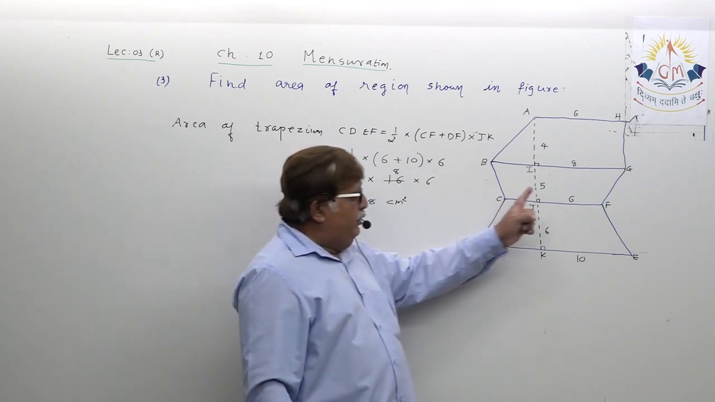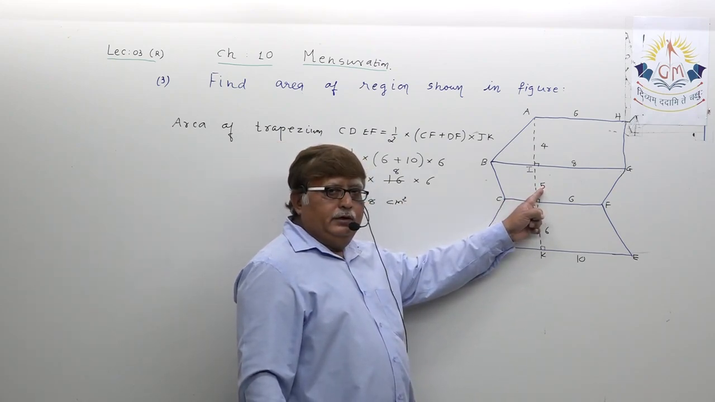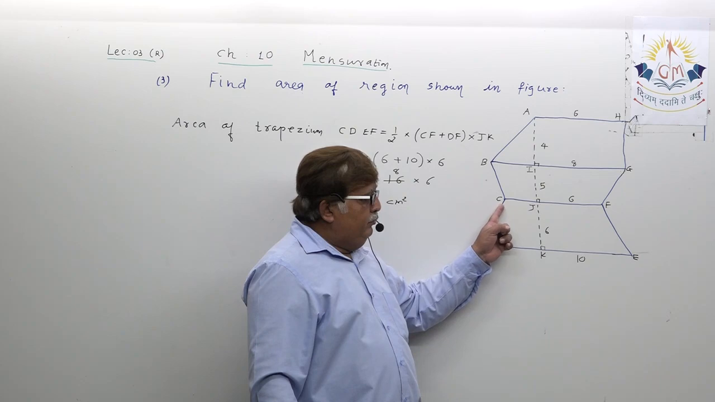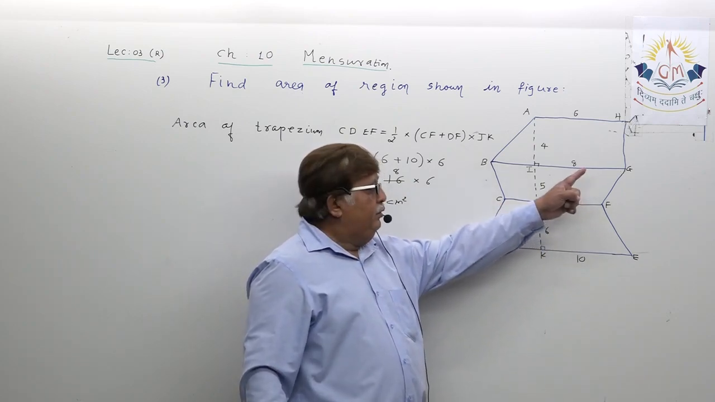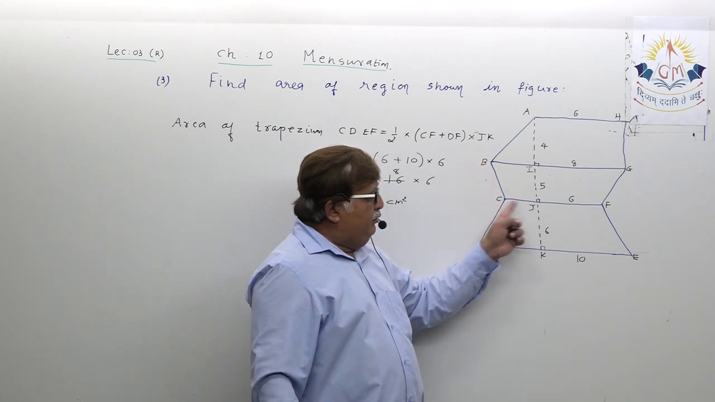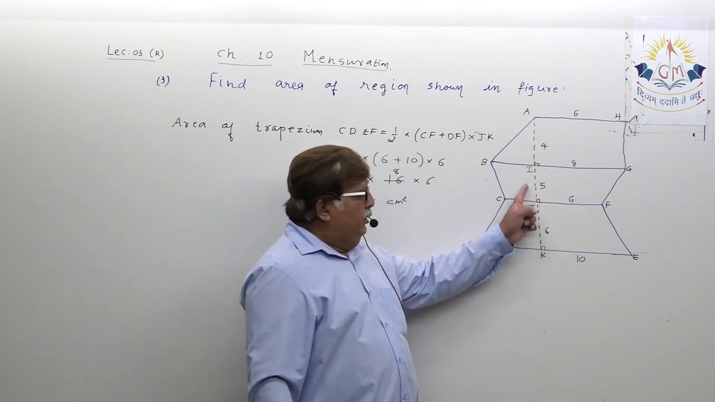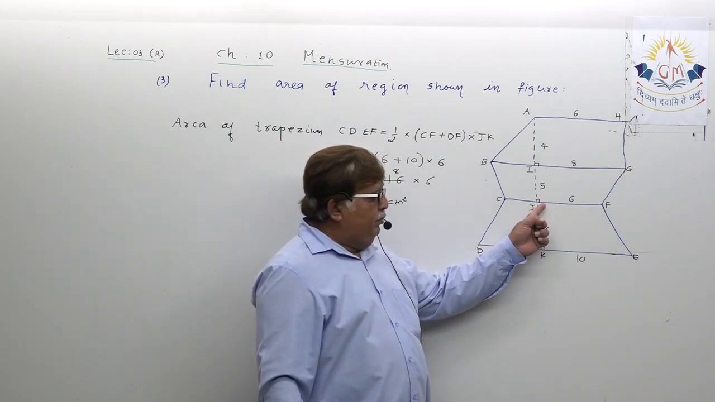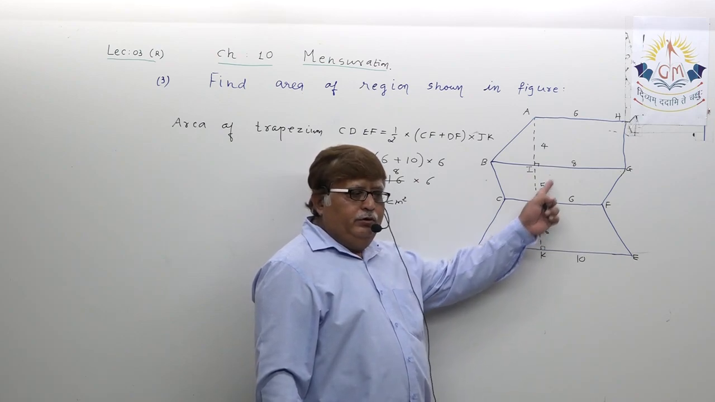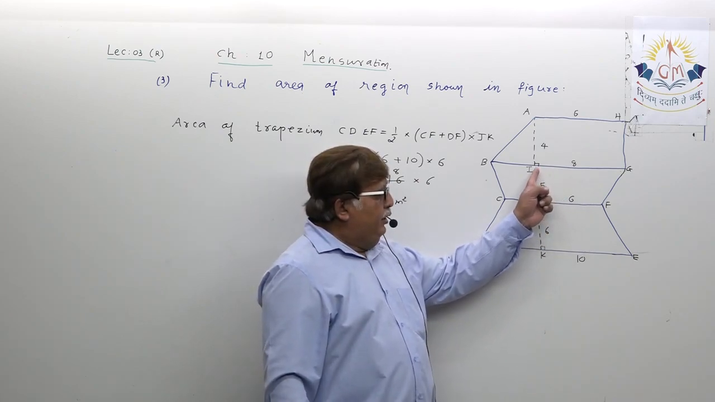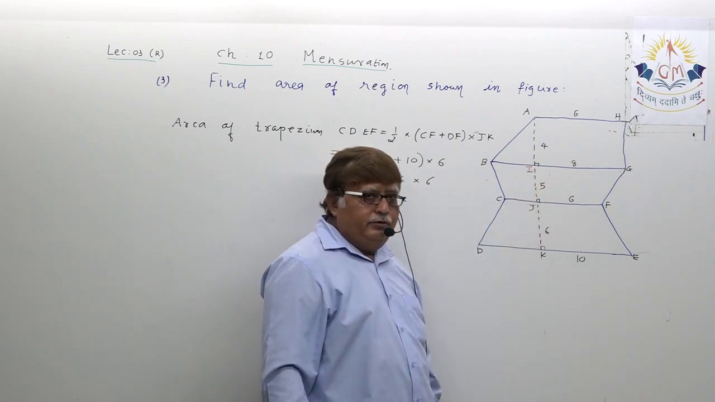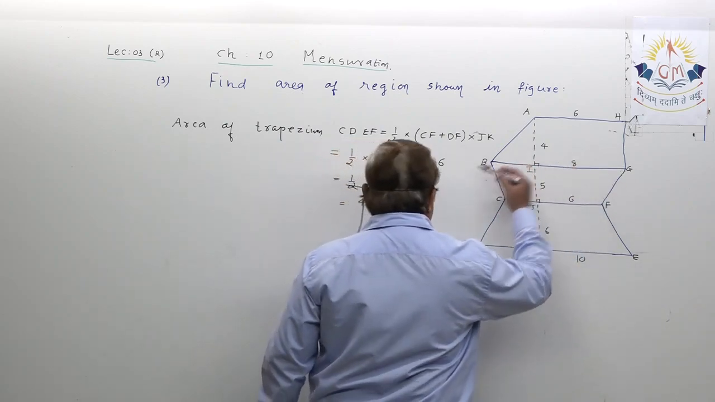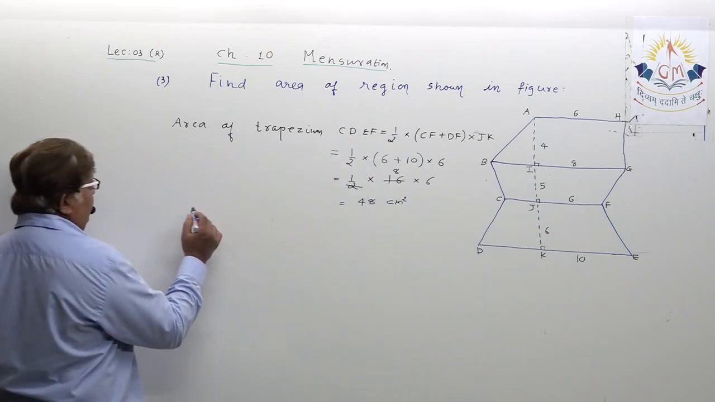Now let us look here. This is again a trapezium. To name this, CFGB, or you can say BCFG, whatever you say. Here also the same concept: if you want to find the area, you should know the parallel sides, and you also know the distance between these two. So dear student, I am naming it CFGB. Let us write it.